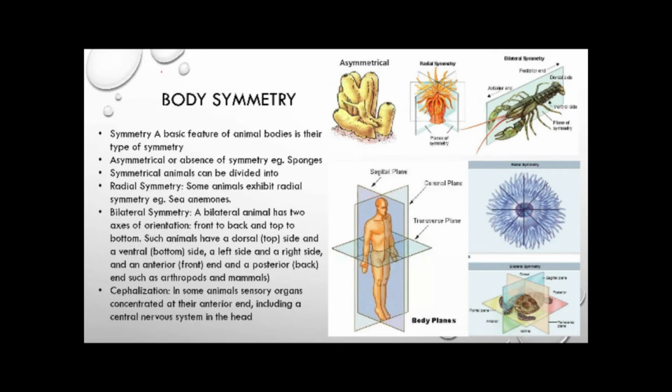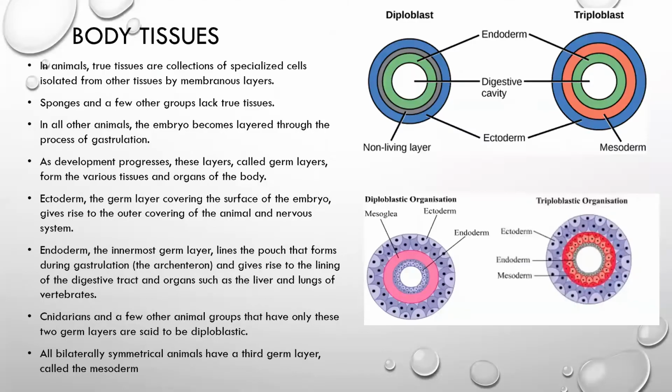Body tissues. On the basis of body tissue formation, we have two types of animals, diploblastic and triploblastic animals. We were talking about body tissues, and only one group, phylum Porifera, has no true tissue formation, while the rest of the eumetazoans have body tissues, and all these body tissues are made up of different germ layers.